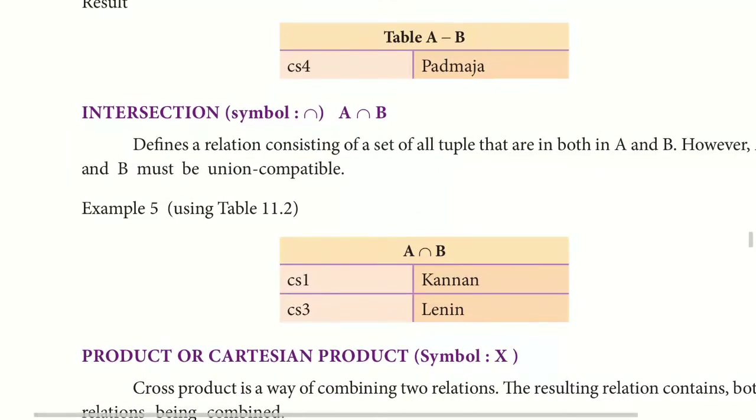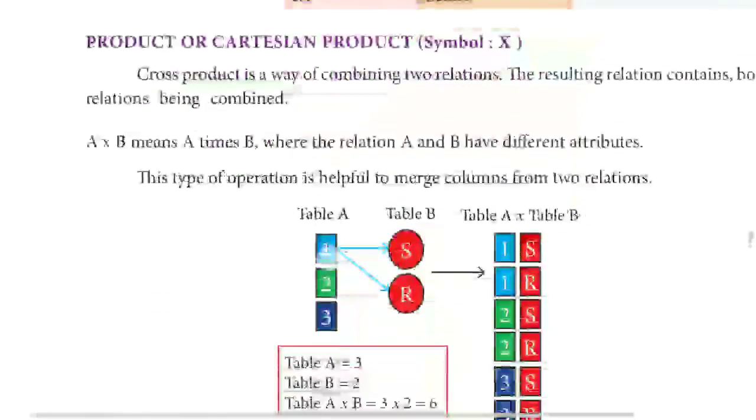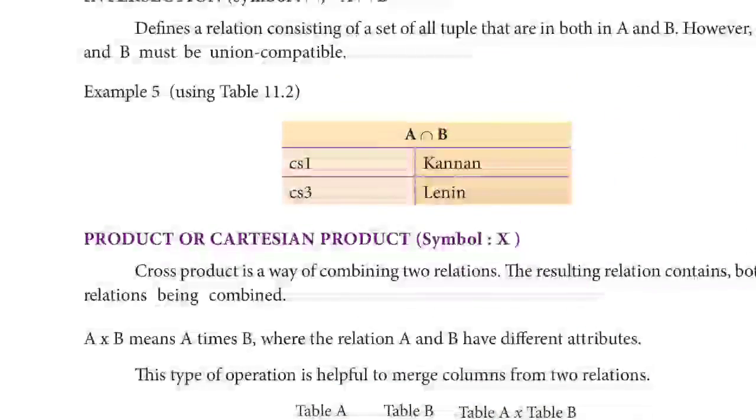Next is intersection. Only the common elements will be displayed here. Only two common elements are here, cs1 and cs3, which are common to both tables, so it displays these two rows.